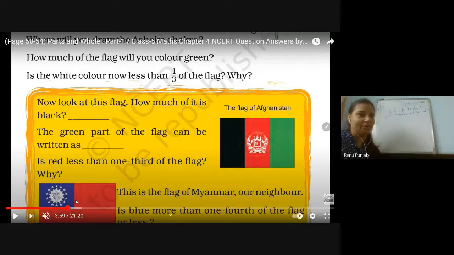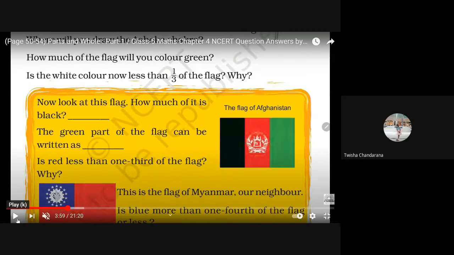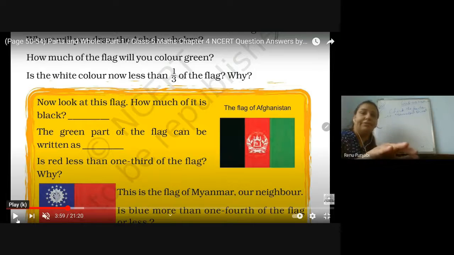Half is already 2 parts added together, that will make half. If we add 3 parts, then it will be 3/4, right? When 3 1/4 will be added, then it will become 3/4. Got it? The one who was saying half is more, that child got how 3/4 is more? Yes or no? Can I move forward? Yes, ma'am. Okay, turn the page number 51.